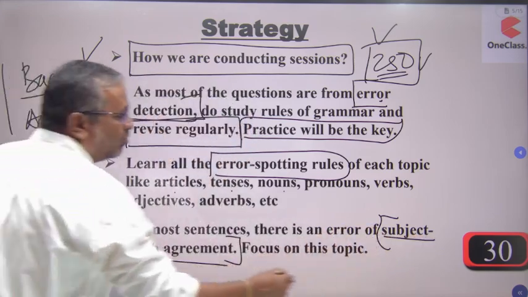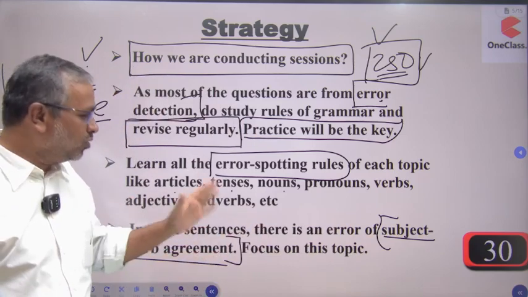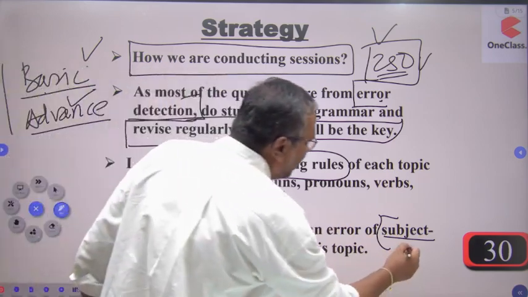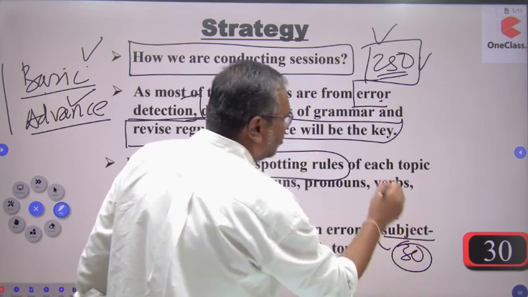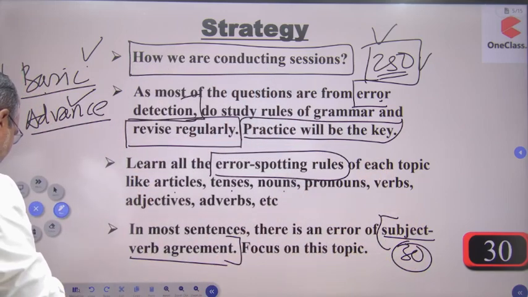See the statement, because subject verb agreement plays a vital role. This role is very important. That is why we are going to learn roundabout 30 rules concerned with subject verb agreement. This is what we are going to do in the class.